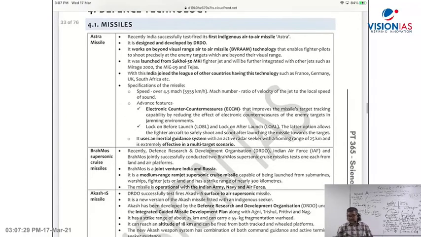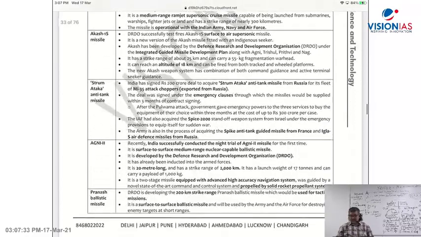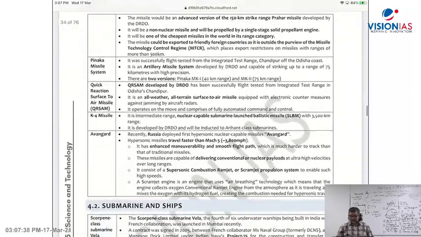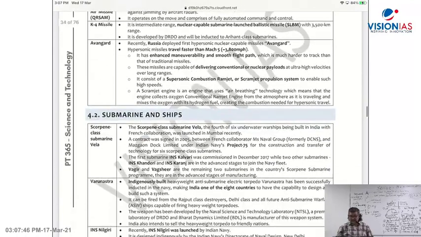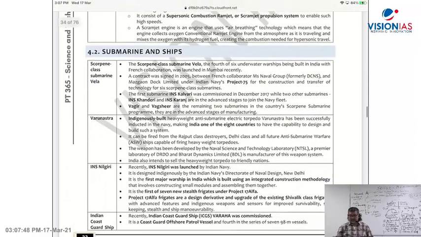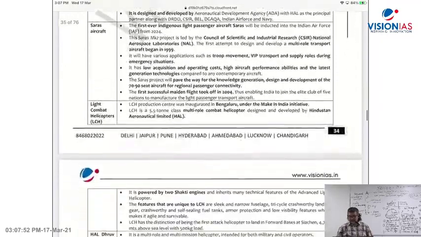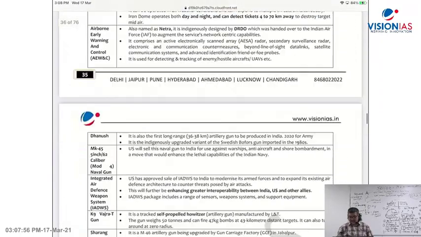Missiles, Astra missile, BrahMos supersonic cruise missile, Akash, Strum Ataka, Agni 2, Pranash, Pinaka multi-barrel rocket launching system, QR-SAM, underwater missile, undersea missile, K4 missile, Avangard, then submarine and ships, aircraft and helicopter, other weapon systems. You have all this given in the PT365 document.